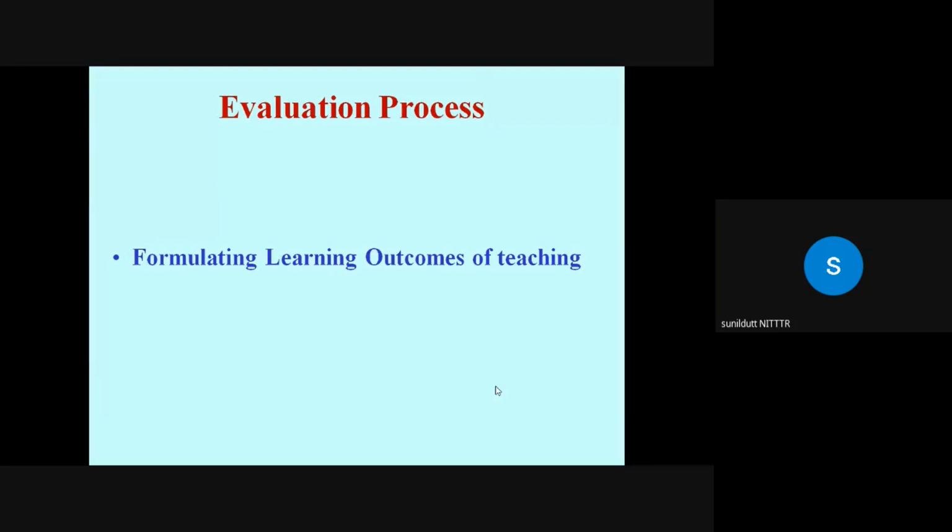Say you have formulated the outcome like define force, that after the topic is over my students will be able to define force. Obviously you will give input regarding the definition of force. Now you will measure it accordingly.